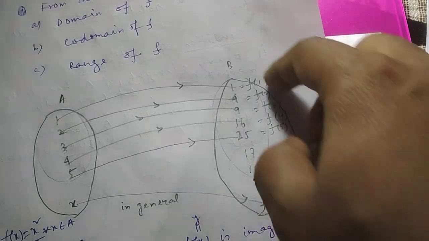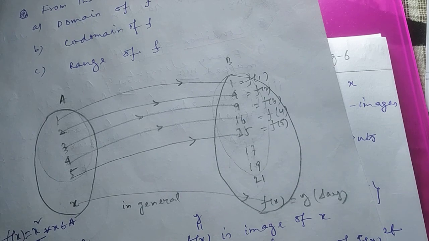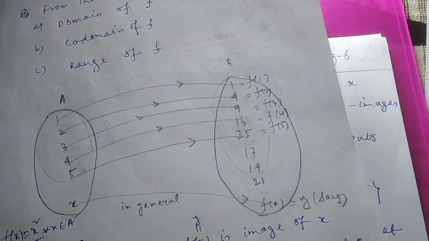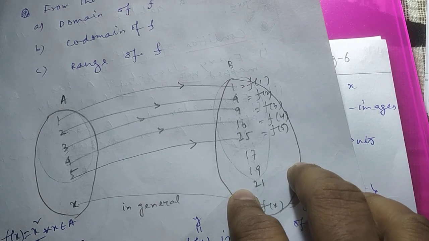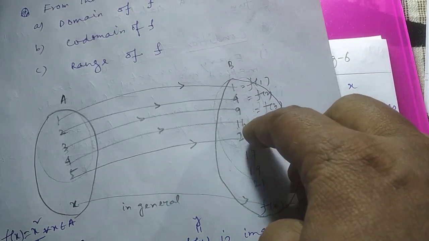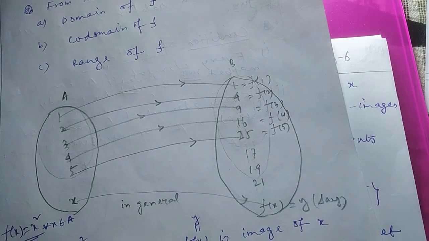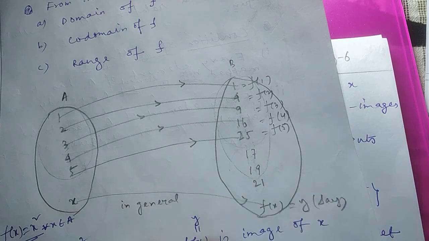Here the entire set B is called the codomain set. Again, if you look at set B, among all the elements only 1, 4, 9, 16, 25 are mapped. The remaining 3, 17, 19, 21 are not participating in mapping.